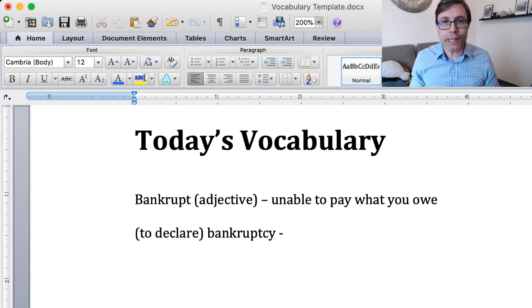So in some cases, it's not always a bad thing, in that instead of a company just saying, look, we're done, they would try to declare bankruptcy in order to restructure the company so that hopefully in the future they can pay off those debts and then they can survive.